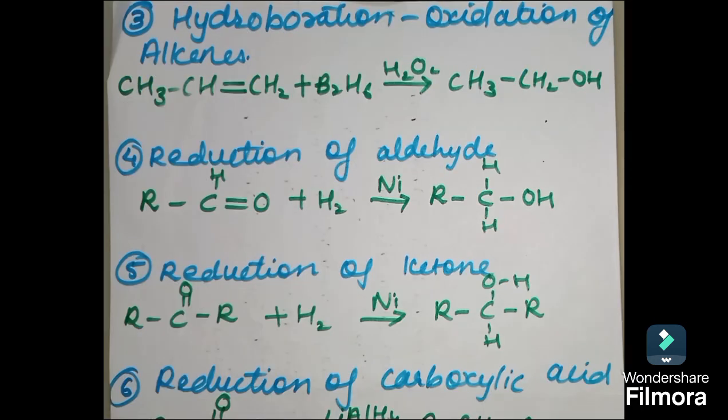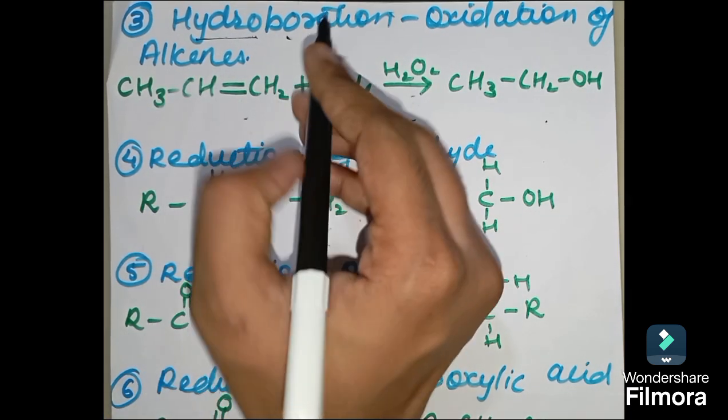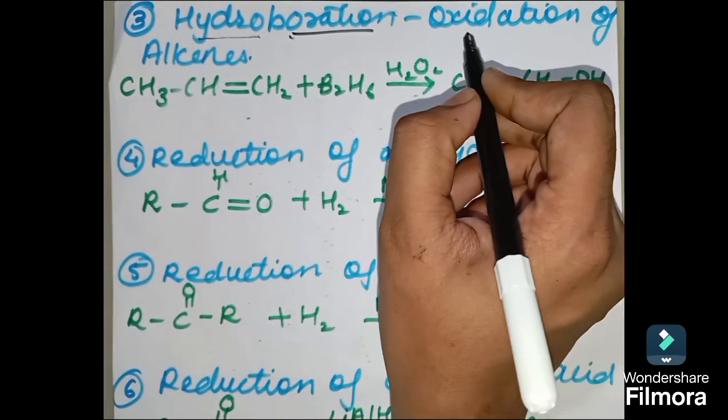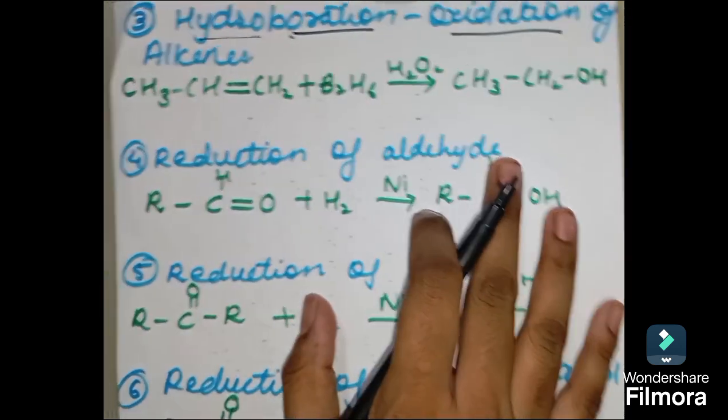That is hydroboration oxidation of alkene. So students remember, hydro means there will be presence of hydrogen, boration means there is presence of borane, and oxidation means there will be presence of oxygen. Wait, I'll make you understand this reaction.